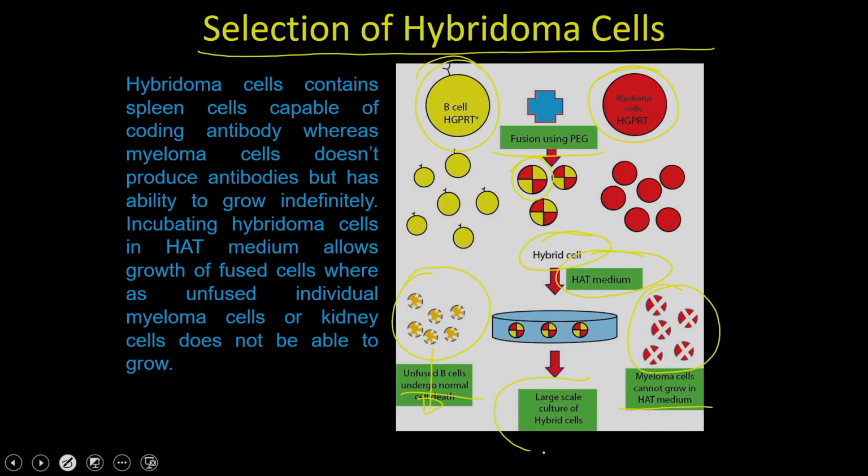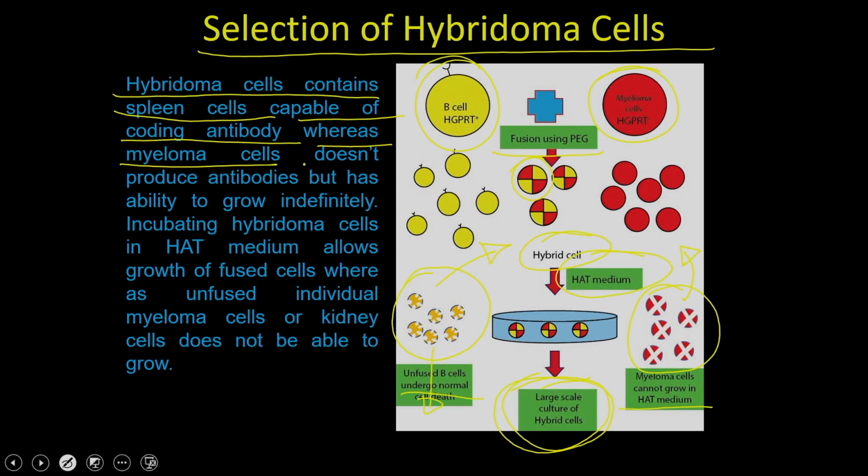What is going to grow is the hybrid cells, because you have the growth potential from these cells and you have the indefinite growth phenotype from these cells. So, the only cells going to grow are the hybrid cells. Hybridoma cells contain the spleen cells capable of coding the antibody, whereas the myeloma cells do not produce antibodies, but have the ability to grow indefinitely.